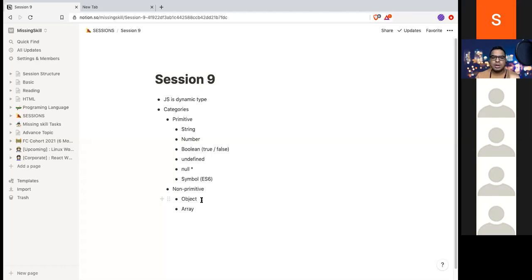An object can hold an object. An object can hold an array. An object can hold numbers. An object can hold a string. An object can hold a boolean. An object can hold undefined and null and symbol and everything, and functions and all. So these are the non-primitive data types.